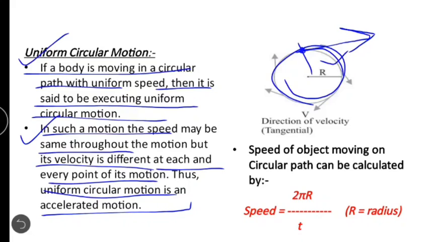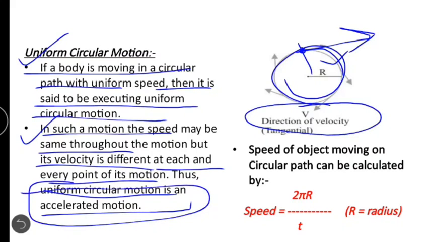So when the position or direction of the object is changing, there will be a change in the velocity. When there is a change in the velocity, then we say there is an acceleration. So uniform circular motion is always accelerated motion.